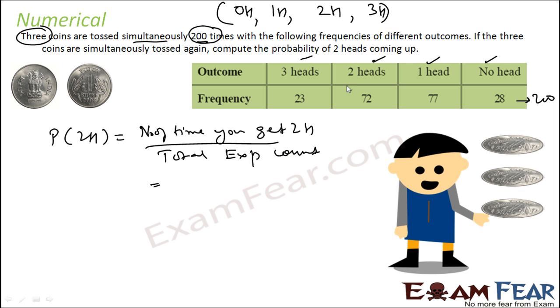So number of times 2 head is what? 72. Total number of experiment count is 200. And that is 0.36. That is the probability of getting 2 head. Similarly, probability of getting 1 head will be 77 by 200. Probability of getting 3 head will be 23 by 200. Probability of getting 0 head will be 28 by 200.